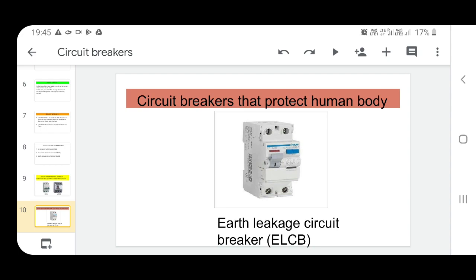That is a very famous circuit breaker, and that circuit breaker can be used in houses also.